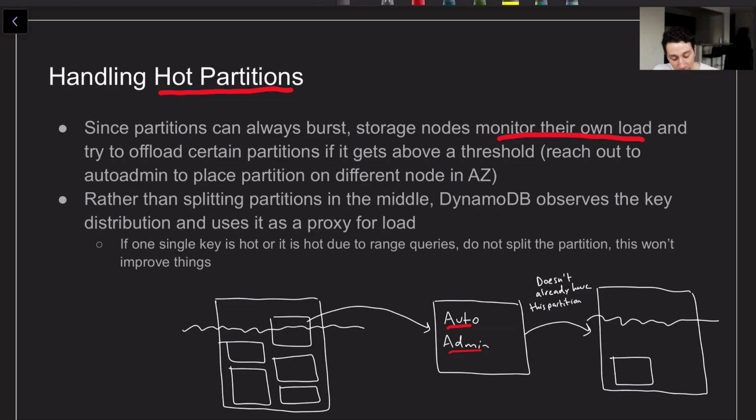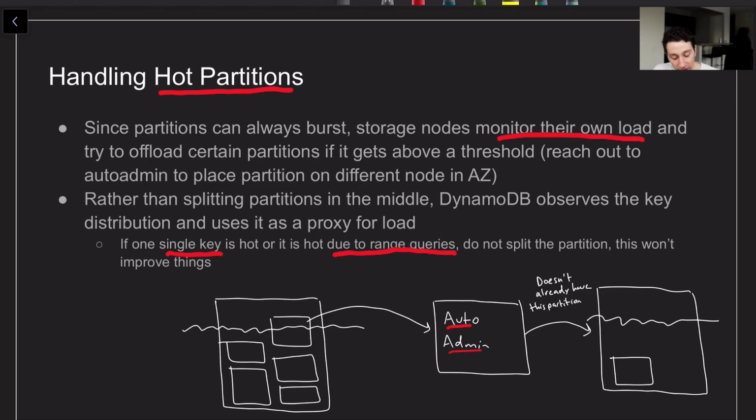One small caveat to note is that if a partition is particularly hot, but it's only due to the fact that we're hitting a single key over and over again, or we're doing a bunch of range queries on the same key range, we don't want to actually split the partition within that range, because then you're not helping yourself out. You're just distributing a range query, which is going to slow things down. And same for the single key. Splitting things is not going to do anything for you. You should move other partitions off of that storage node instead.